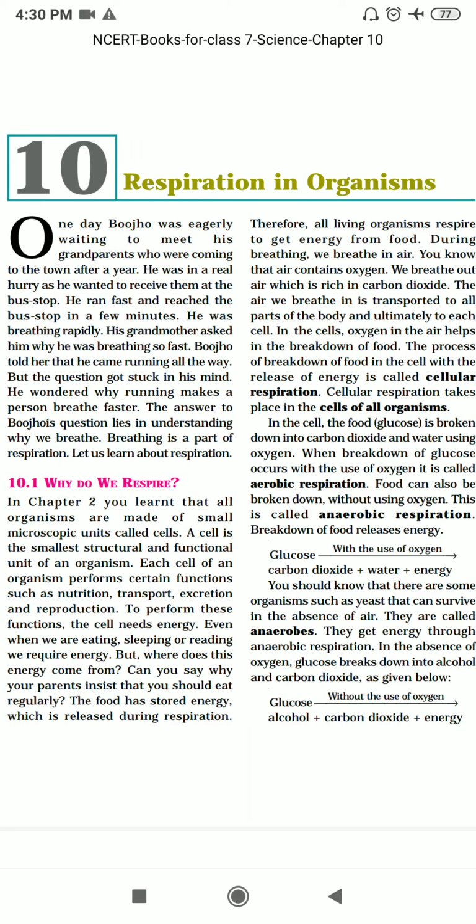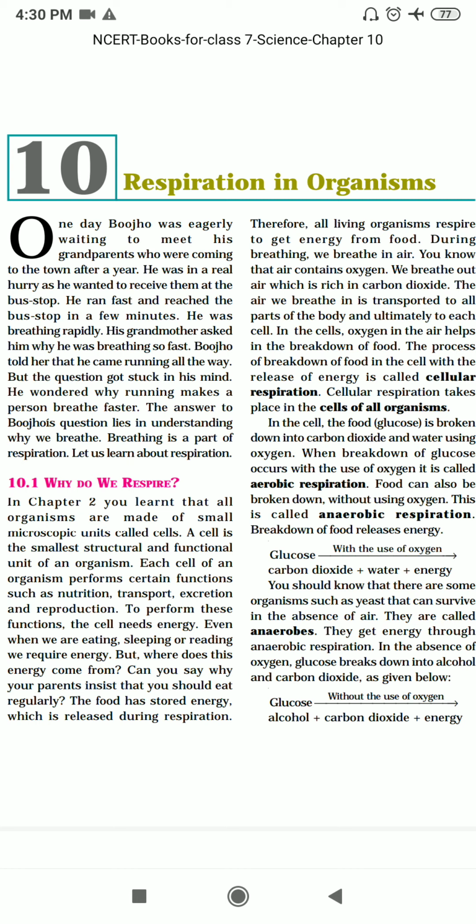Hello, students. So, today we are going to start our new chapter of biology, that is respiration in organisms. Now, students, in the previous chapters, we have learnt about nutrition in plants and animals. And we very well know now how plants take their nutrients, and what is the use of that nutrition.